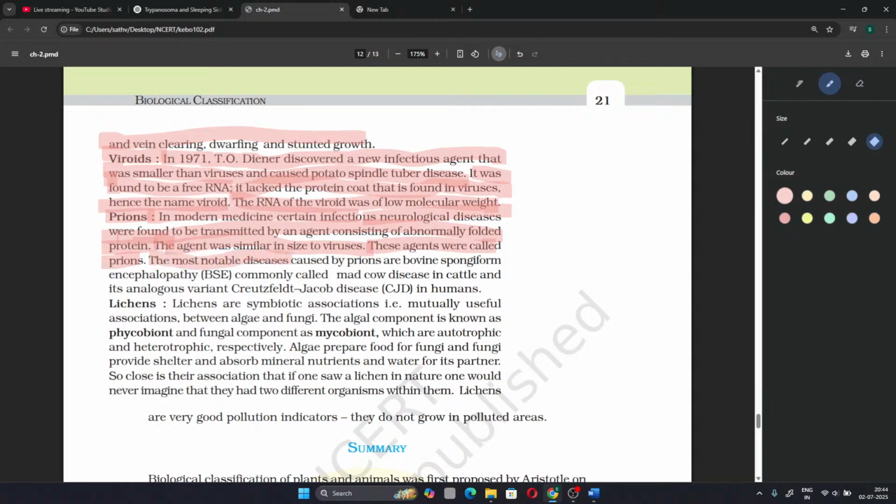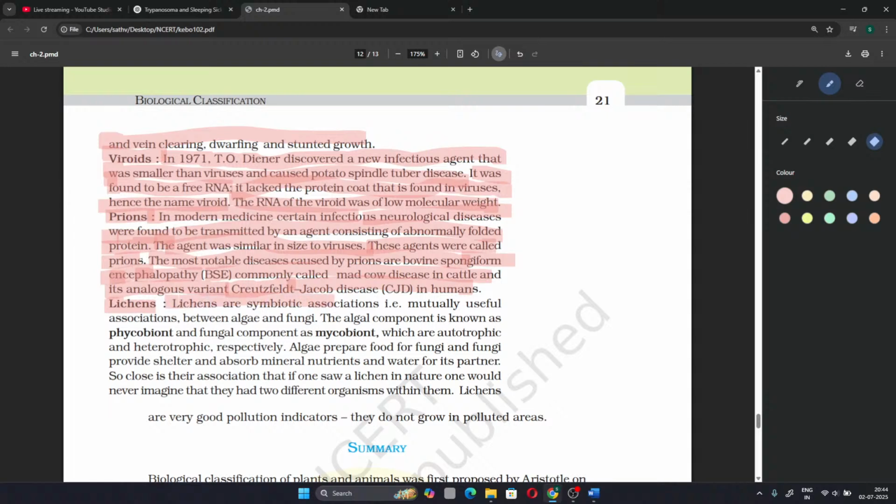The most notable diseases caused by prions are bovine spongiform encephalopathy, BSE, commonly called mad cow disease in cattle, and its analogous variant, Creutzfeldt-Jakob disease, CJD, in humans.